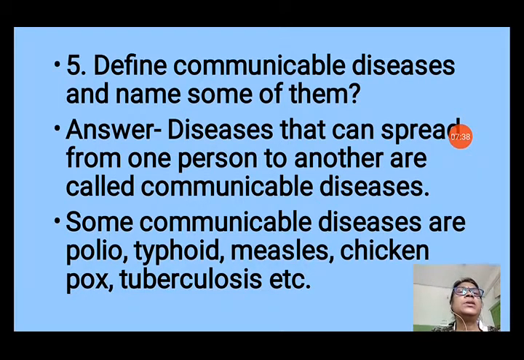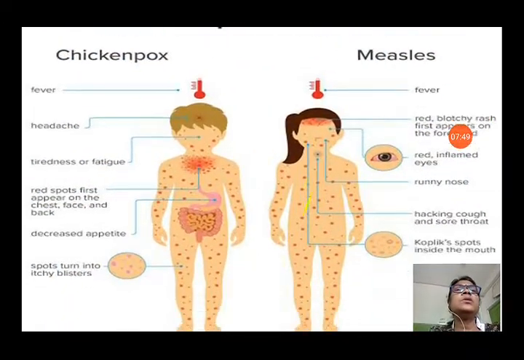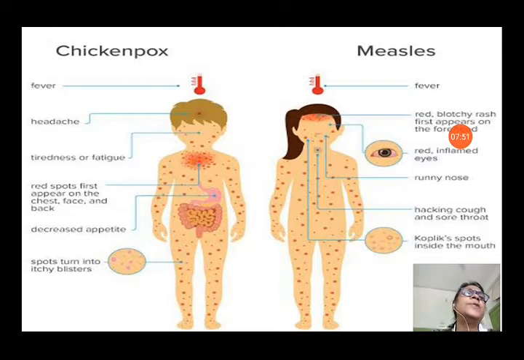Some communicable diseases are polio, typhoid, measles, chickenpox, tuberculosis, etc. Let us see about some of the diseases. You can see here chickenpox versus measles. These communicable diseases are very common in children. Children mostly get chickenpox and measles. You can see the different symptoms of chickenpox and measles given here, so that you can recognize the difference between these two diseases. This is a very common skin disease. It is also a very infectious disease.